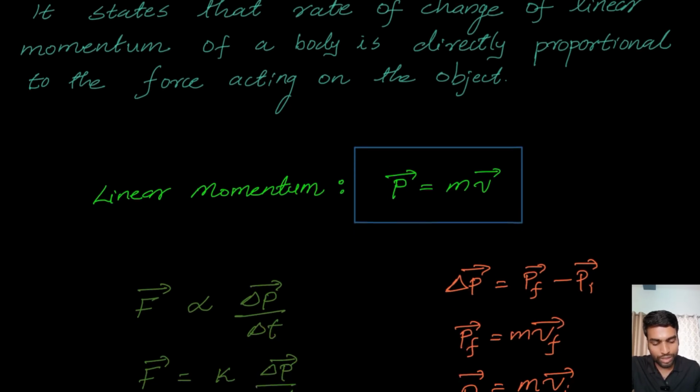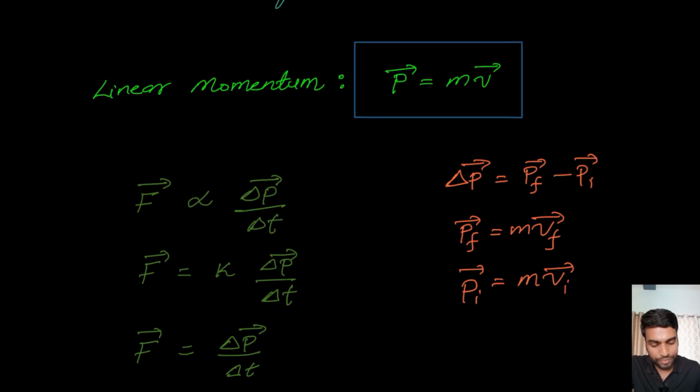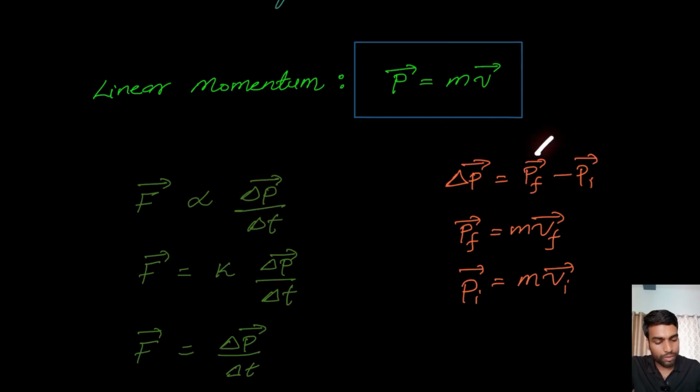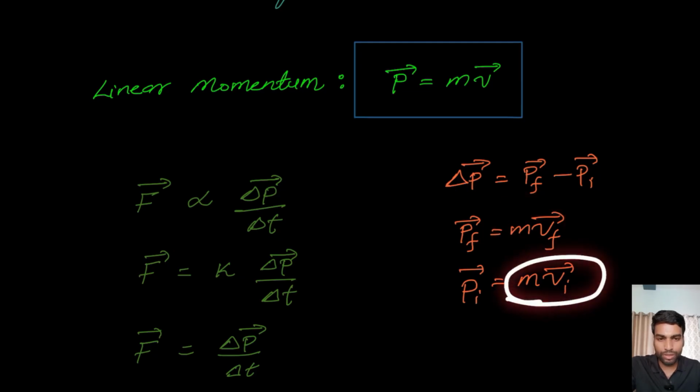So how do we find the rate of change of the momentum? Rate of change means you first find the change in momentum, which I have written here: delta P equals Pf minus Pi, where Pf is the final linear momentum and Pi is the initial linear momentum. You can find these by mass times final velocity and mass times initial velocity respectively.